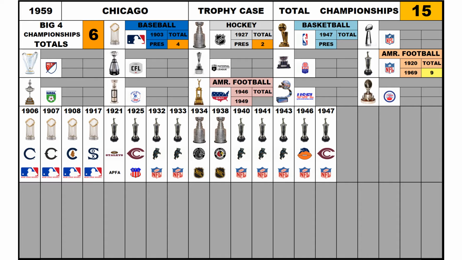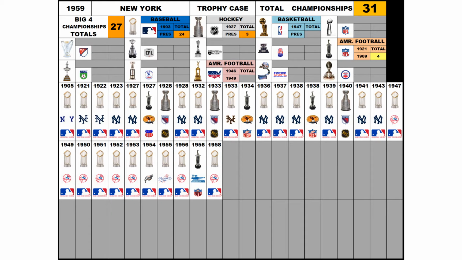1959 trophy cases. By 1959, Chicago had a total of 15 championships, 4 World Series, 2 Stanley Cups, and 9 National Football League titles. By 1959 for New York, they had 31 total championships, 24 World Series, 3 Stanley Cups, and 4 National Football League titles.